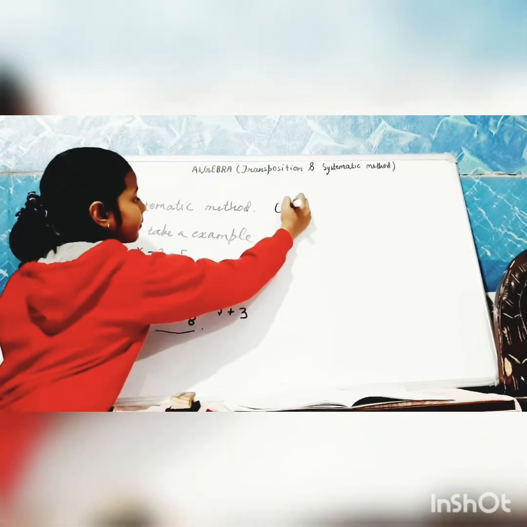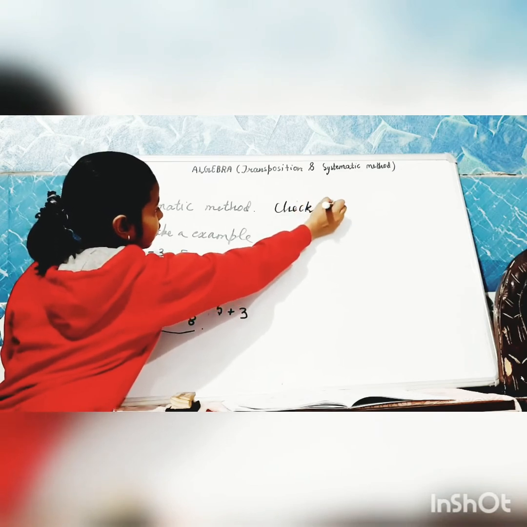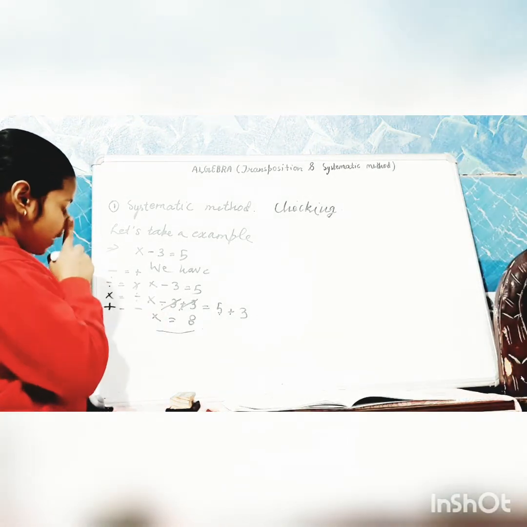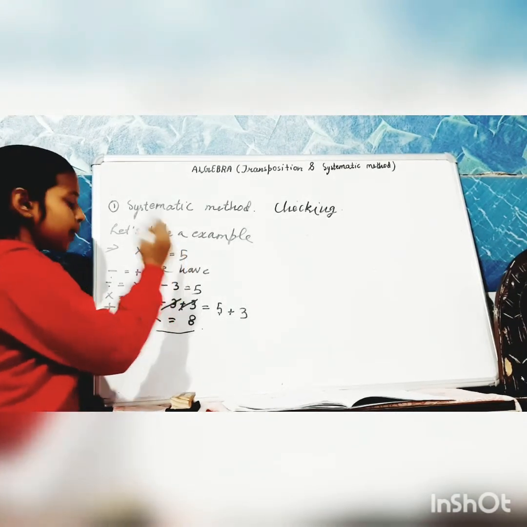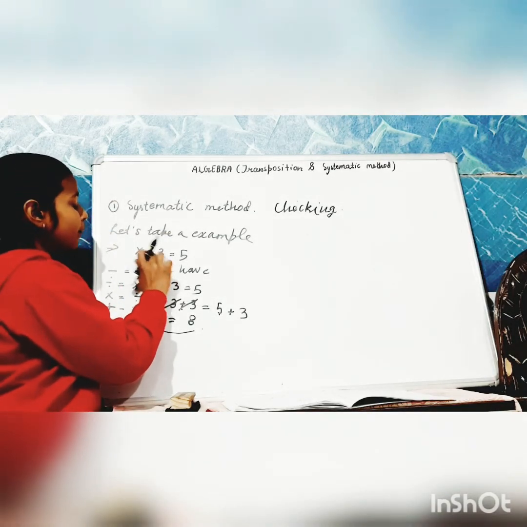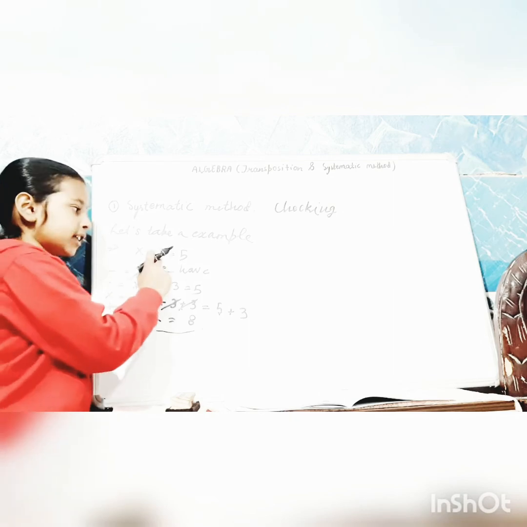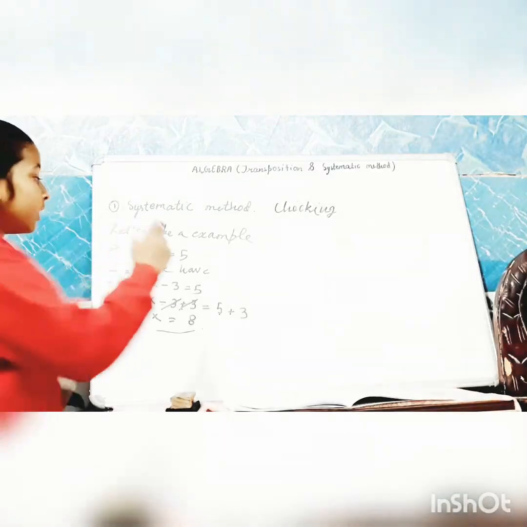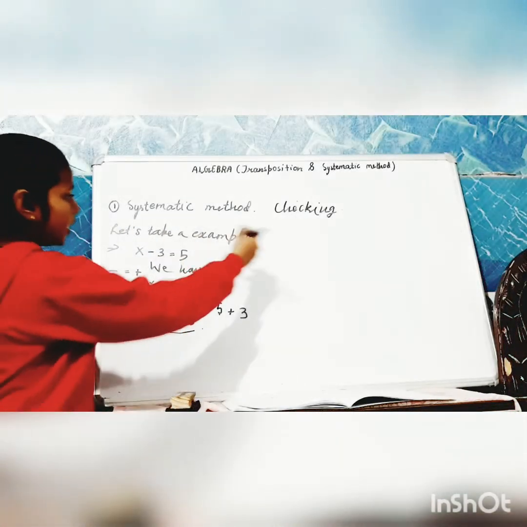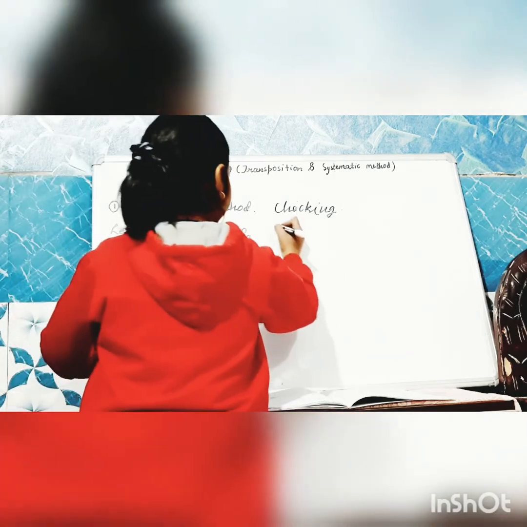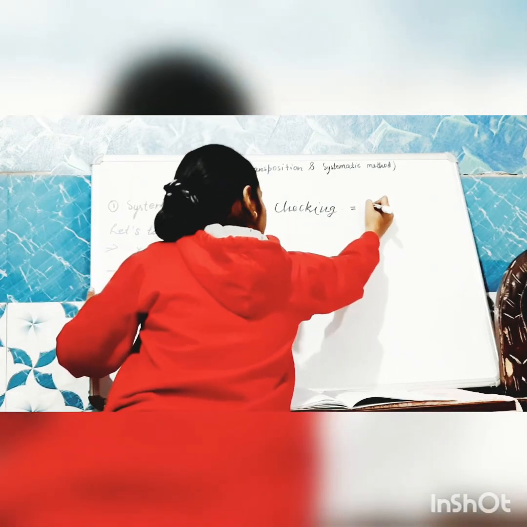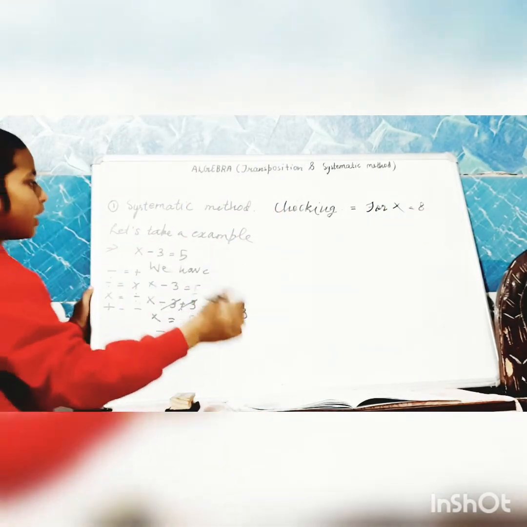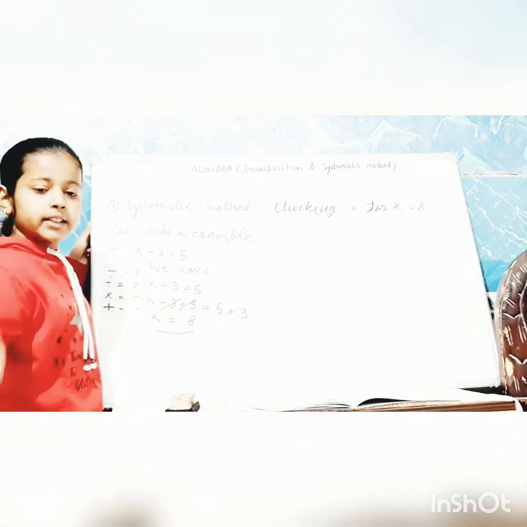So, for checking, let me tell you one more thing, why the sign changed. Why the sign changed from minus to plus? Because we are transposing the number minus 3 from LHS to RHS. So when we transpose a number with a sign from LHS to RHS, the sign changes. Okay. Now, in checking, what do we have to do? We are checking for x is equals to 8. So we have to know that is really x's value 8.